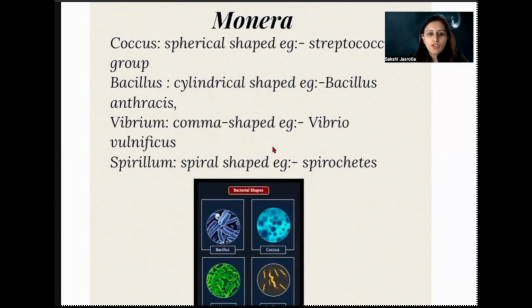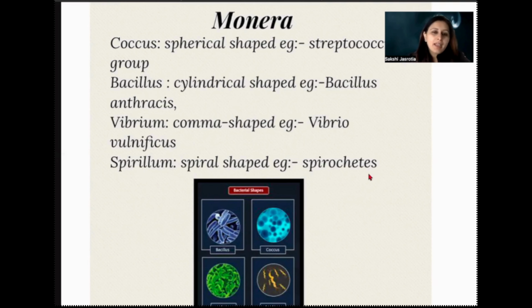Vibrium are the comma shaped. We know what a comma is, right? So they are shaped like a comma. Vibrium is the comma shape, and Vibrio vulnificus is an example of this. Spirillum means the spiral shaped, this one right over here, which we can see. Spirochetes fall under this category.